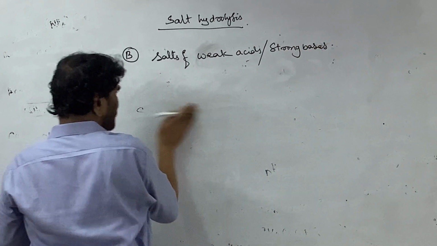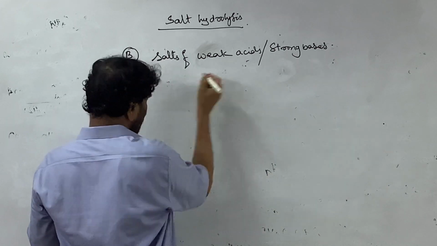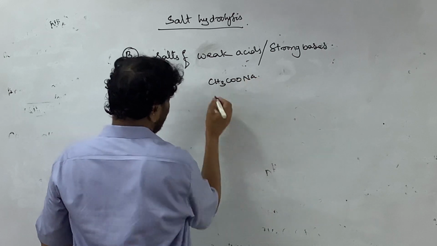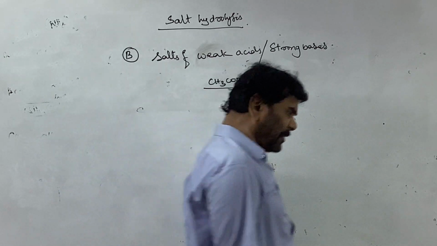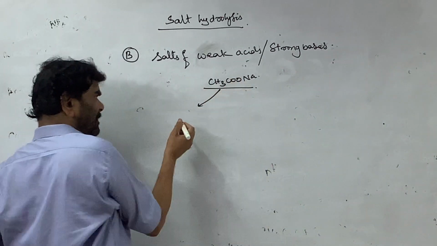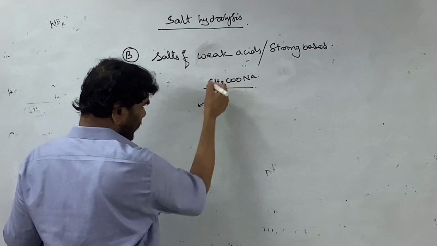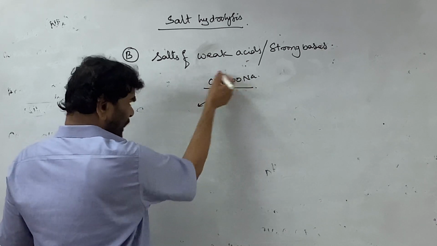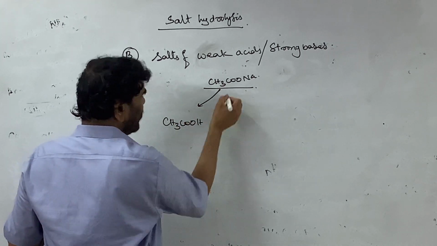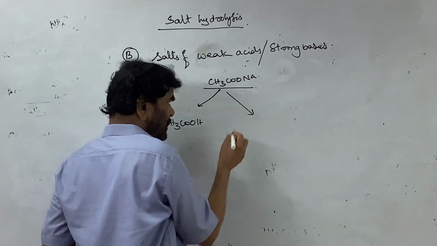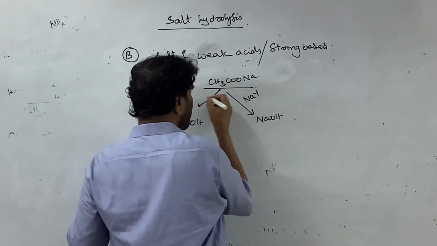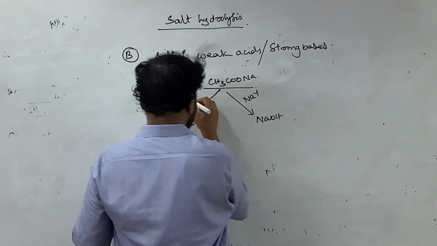The best example, I have given many examples, is sodium acetate. Why are we taking sodium acetate? By seeing the formula of the salt we can tell the acetate ion is the anion, the acid radical. The acid containing the acetate ion, acetic acid, is the weak acid. This is sodium hydroxide. Sodium ion is the cation, Na plus ion. This is the acetate ion.